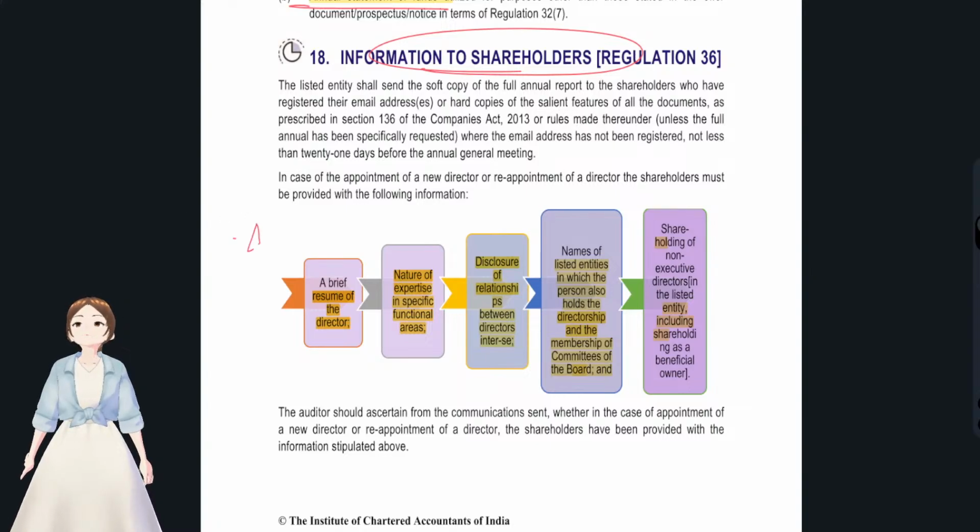See, what the audit committee will do, the audit committee will recommend to the board of directors with regards to the appointment of auditor.